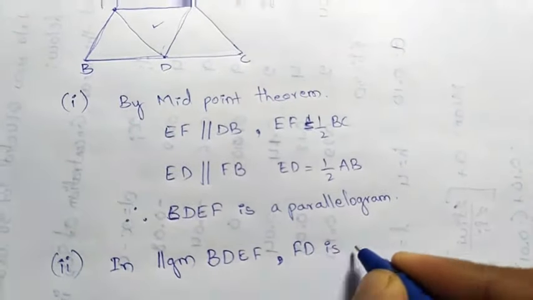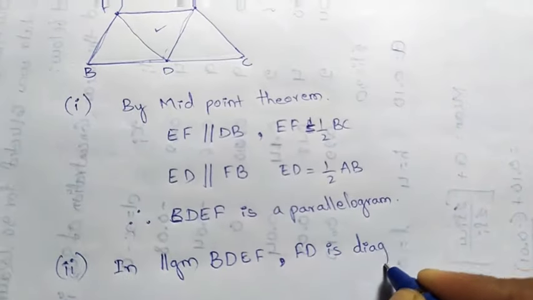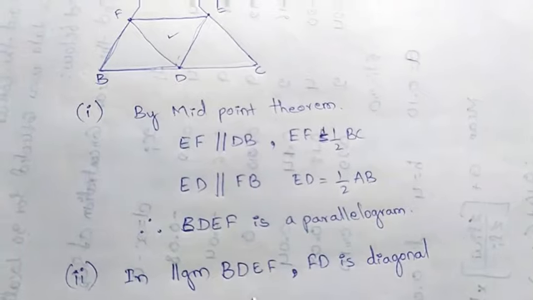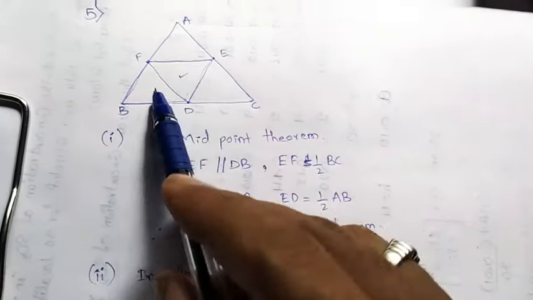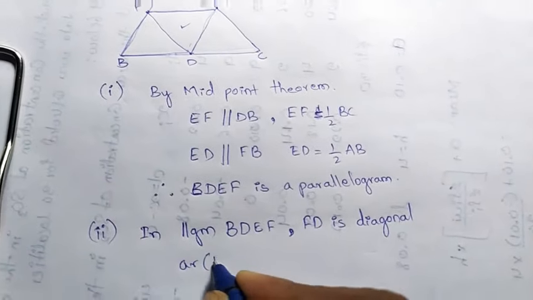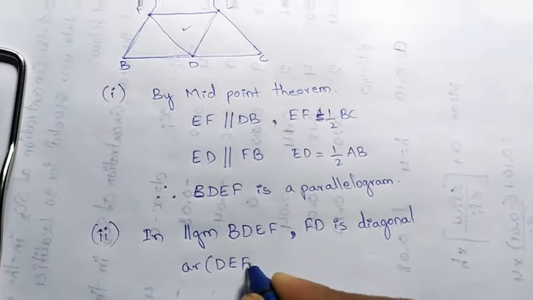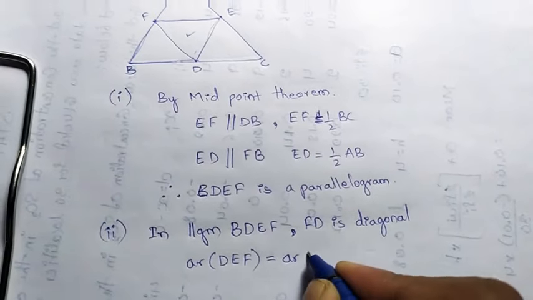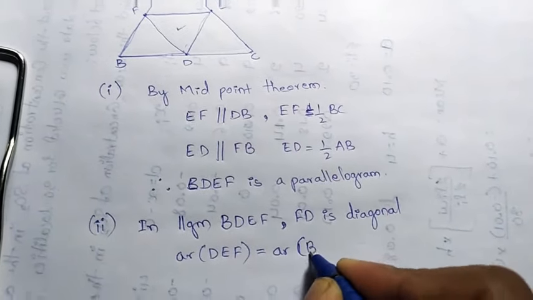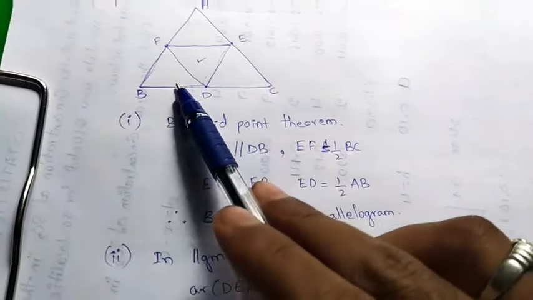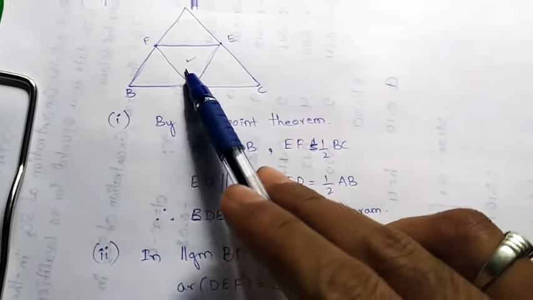Diagonals divide the parallelogram into two equal triangles. So area of DEF equals area of BFD. Okay, so these two triangles' areas will be equal.